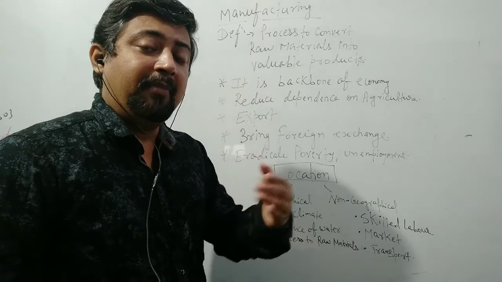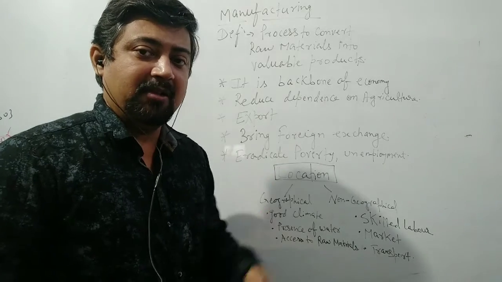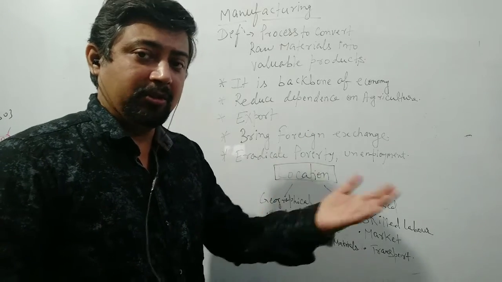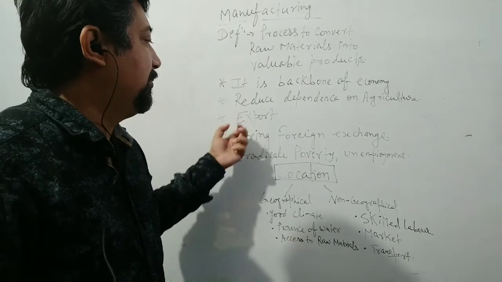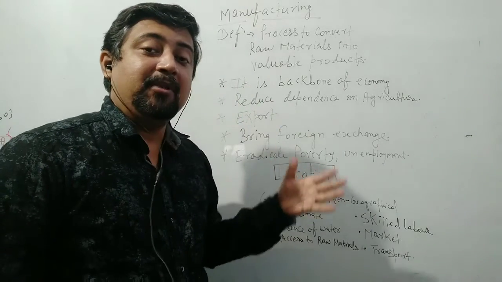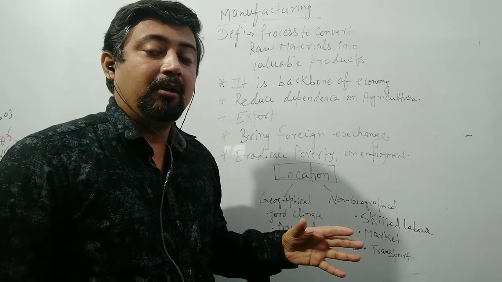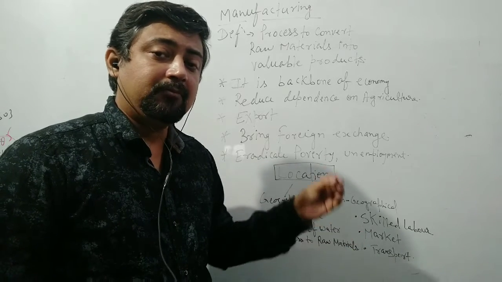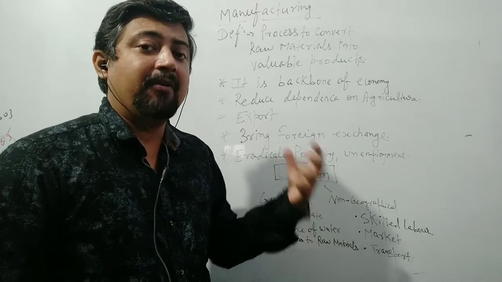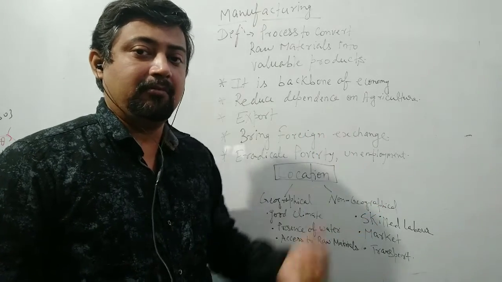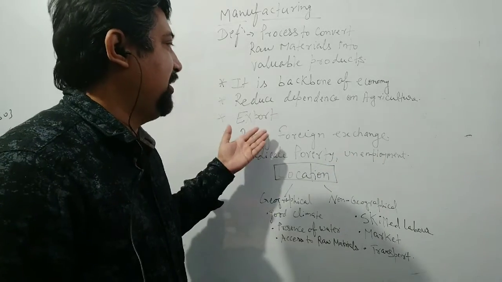Here, many products are going towards Singapore, Mauritius. They are taking our vegetables, they are taking our onions. We are also importing, but we are talking about export. So basically, manufacturing is going to help in export, and that is why the Prime Minister gave much emphasis on Make in India. That product should be created in India. So more and more focus has been given to creating our own products so that they can be exported. And of course, the product should be of quality. Otherwise, it will not be exported.